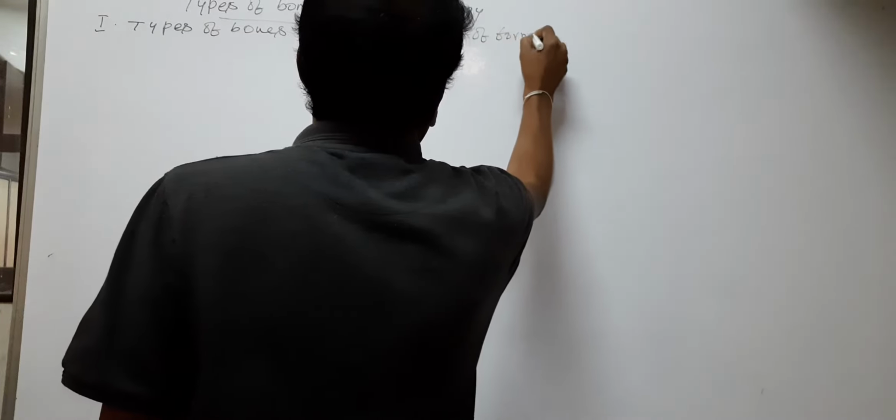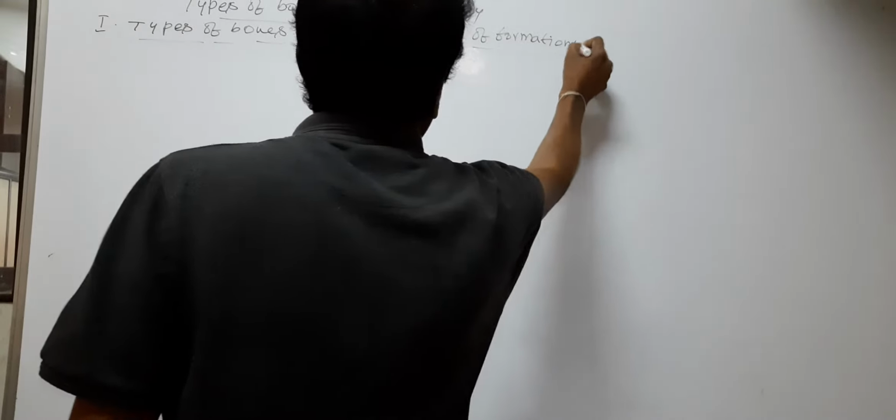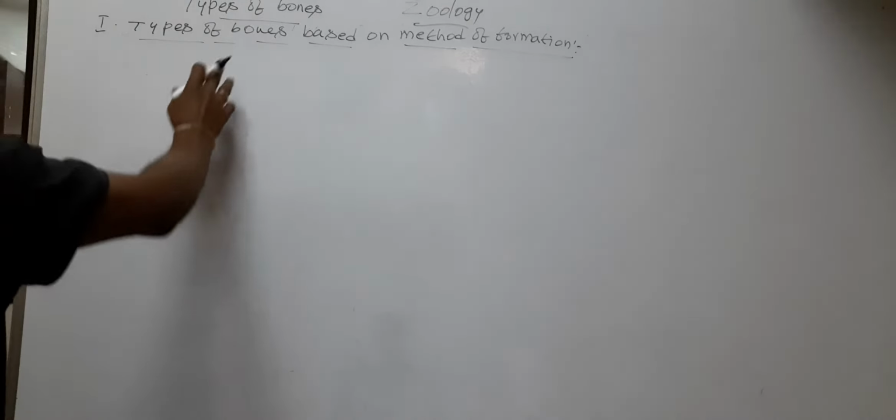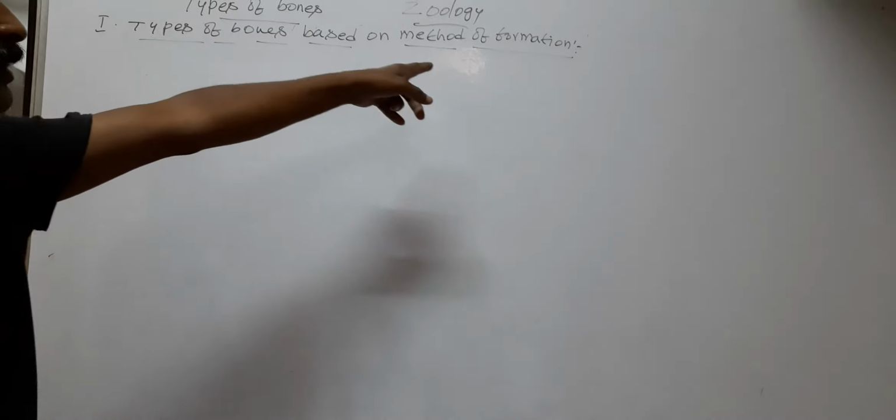Types of bones based on method of formation. So the bones in the animal's body are divided into four types based on method of their formation.